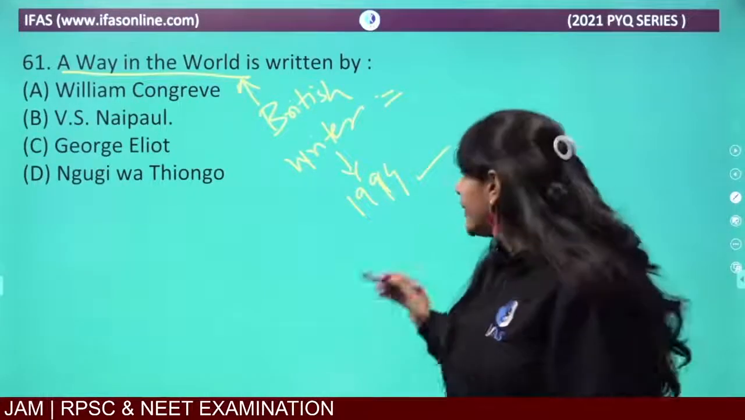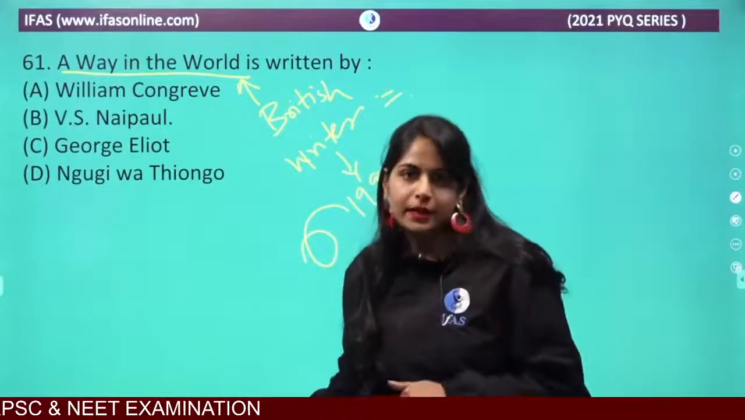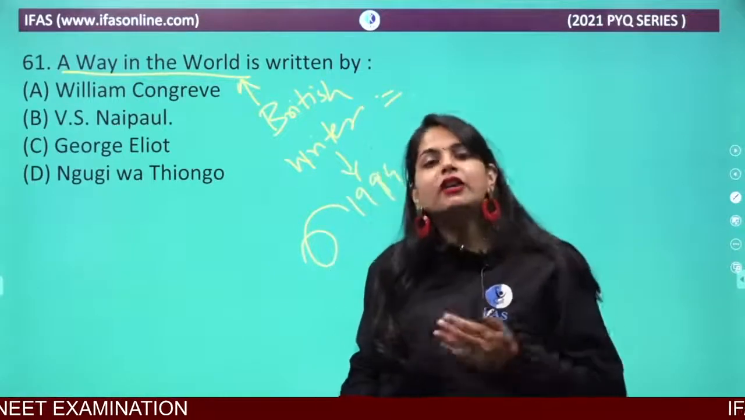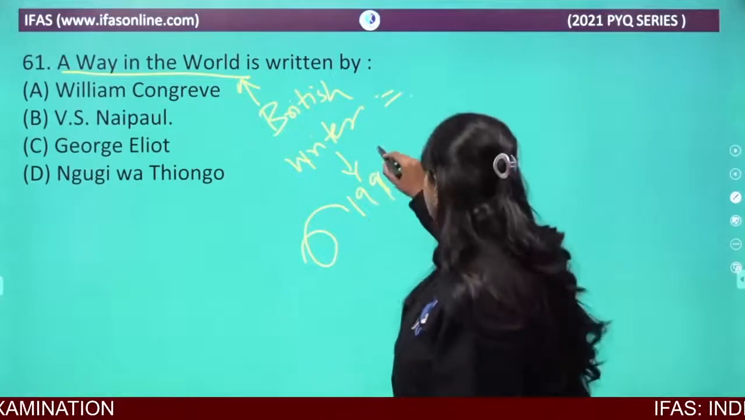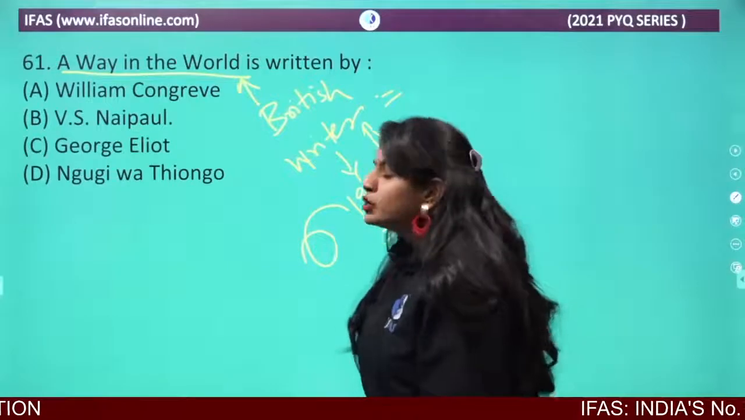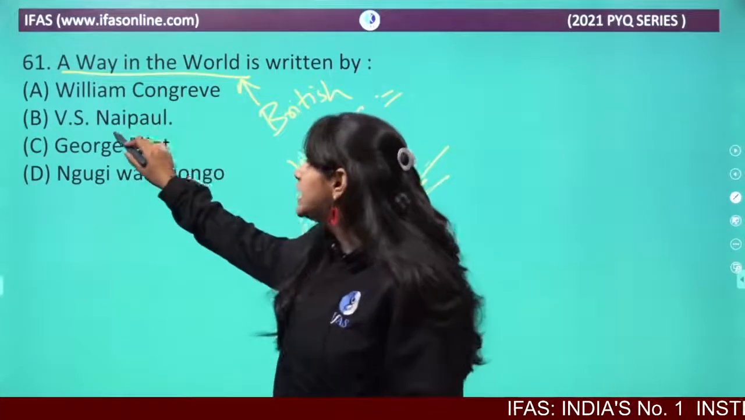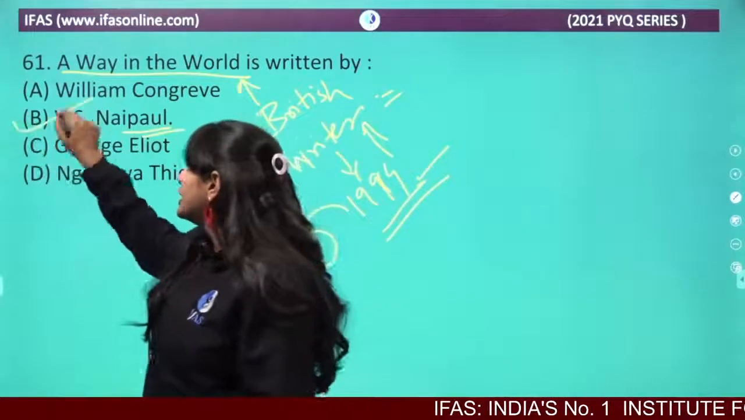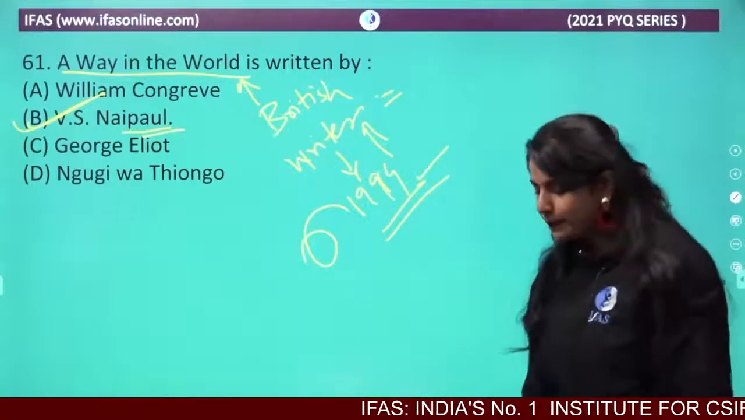Now you can check in your list. You might have made one list where you have written all the writers of that century. When you check who the British writers are, you will come across one name, V.S. Naipaul. So V.S. Naipaul is the writer of A Way in the World.